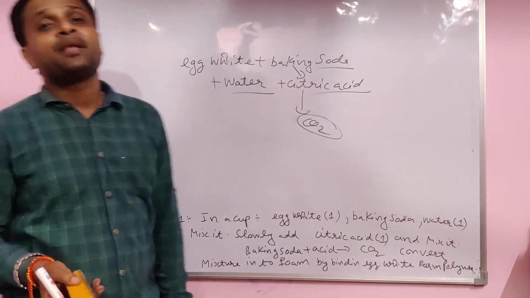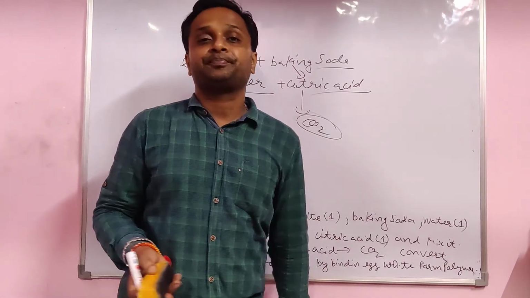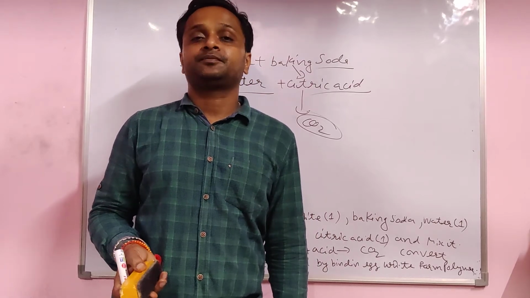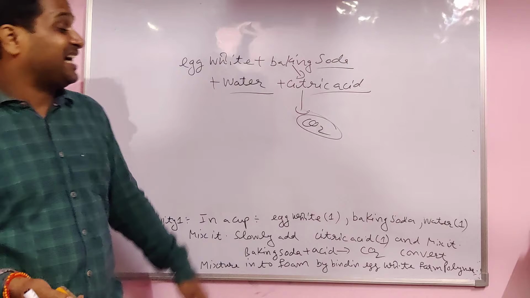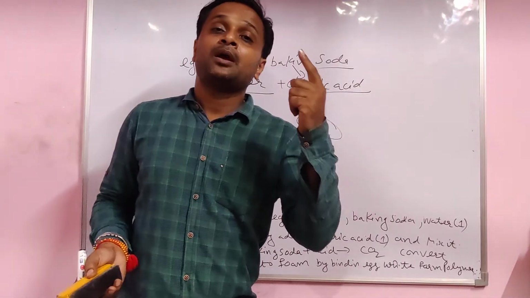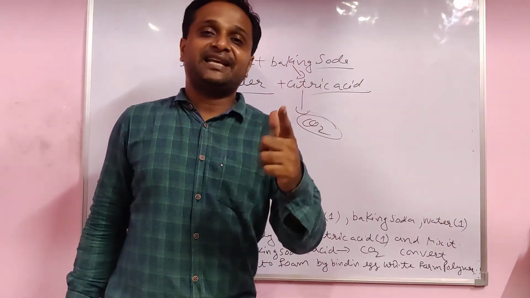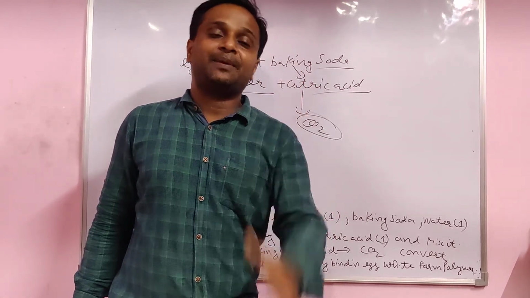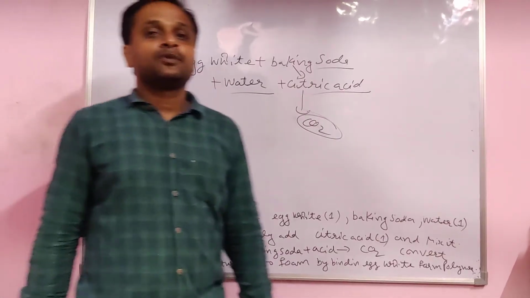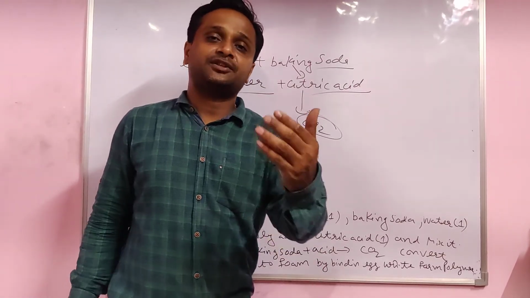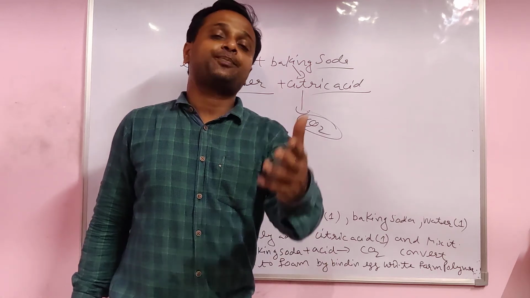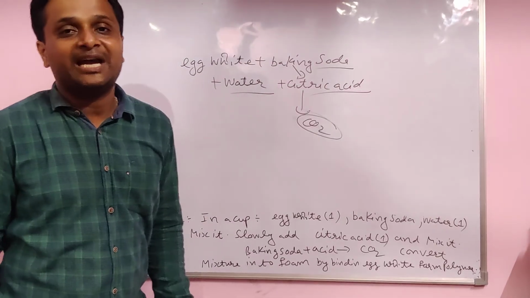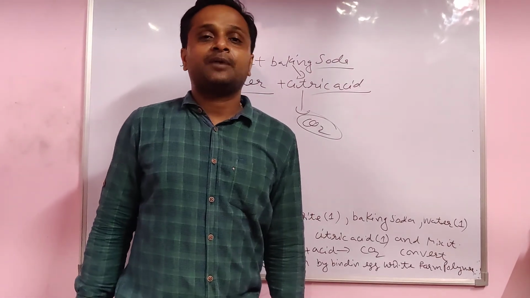It's a very good activity, but do not try to drink this thing. It's a very big problem for your stomach. Stomach disorder is there. So take care. Students, this is the activity. We already discussed what we mean by polymer, plastic, classification of plastic, thermoplastic and thermosetting plastic, and last one is the activity. In the next lecture we will discuss examples of polymers like bakelite, Teflon, PVC, polyvinyl chloride, polyethylene, etc. Thank you, students.